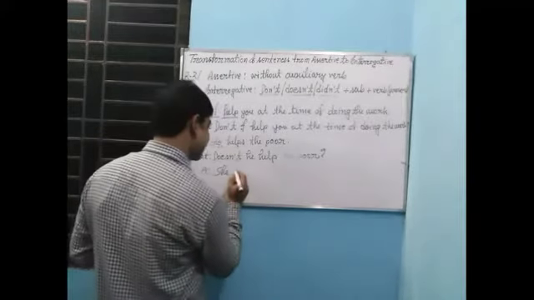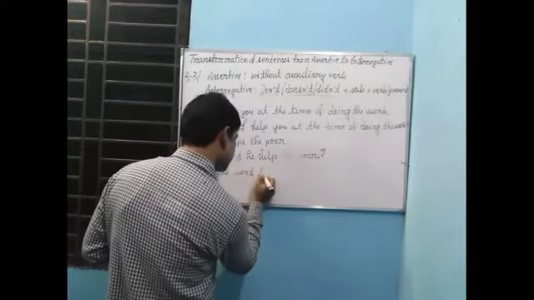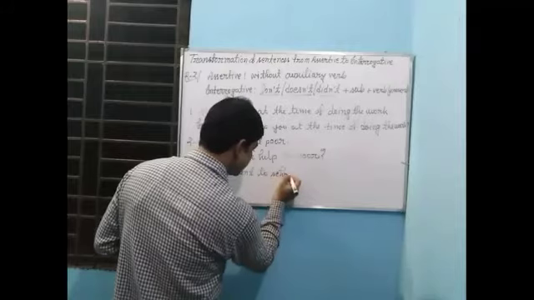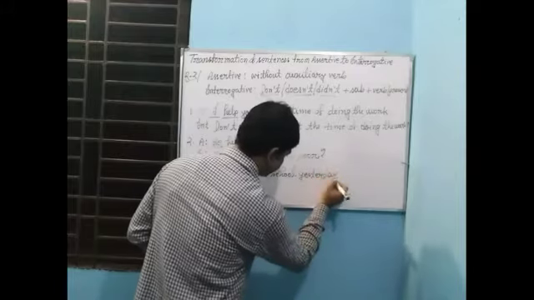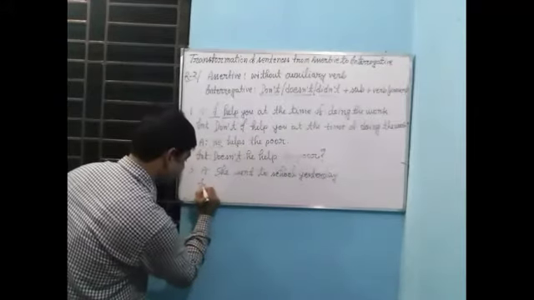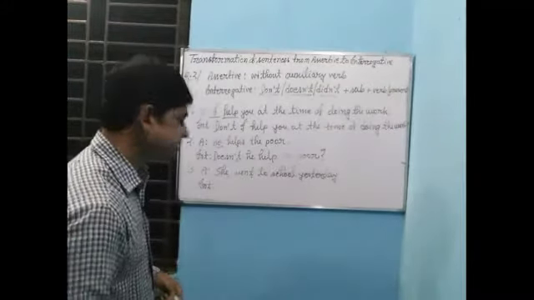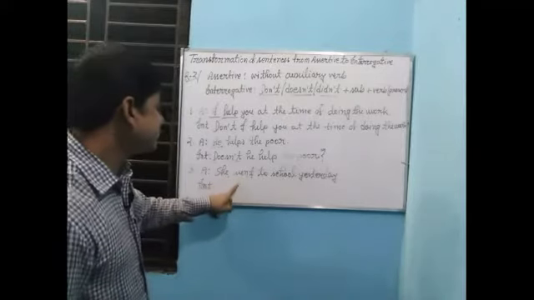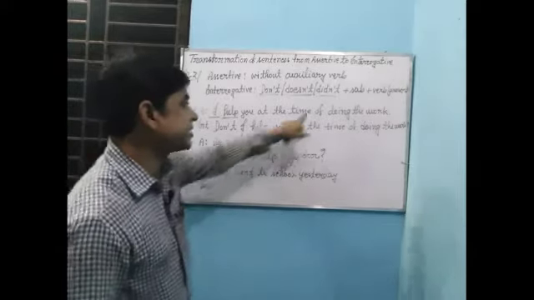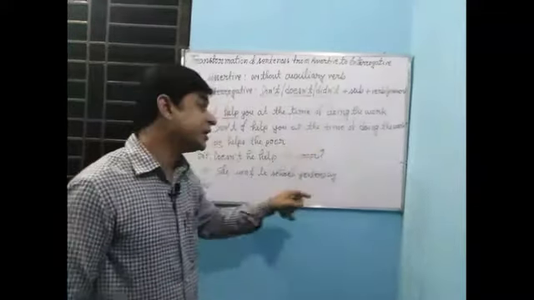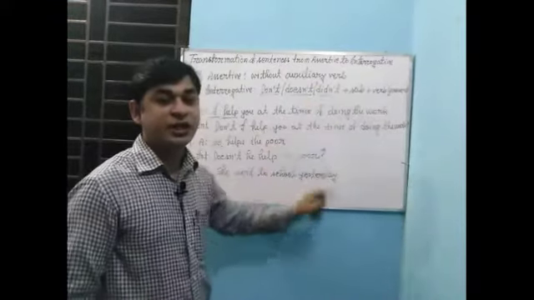Suppose after subject you have got past form of verb. She went to school yesterday. Now make it interrogative. So after the subject, this is past form. So you have to make this sentence interrogative by taking help of didn't. That means if you get any sentence in past indefinite tense, you have to use didn't to make it interrogative sentence.